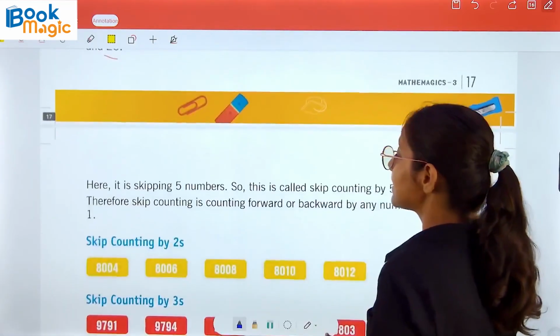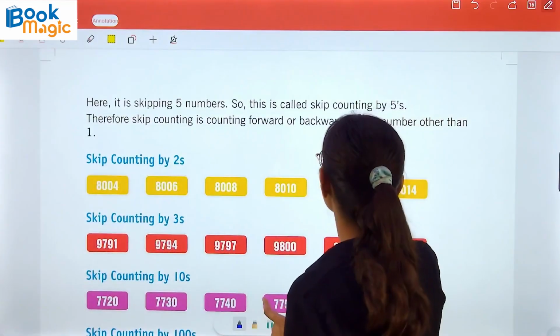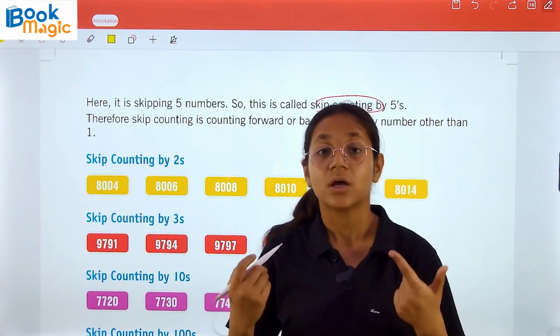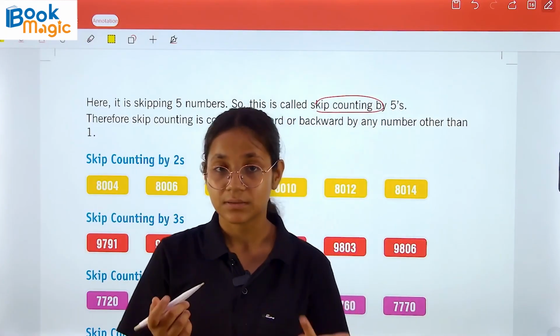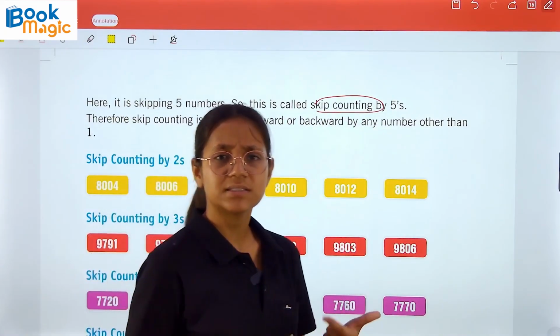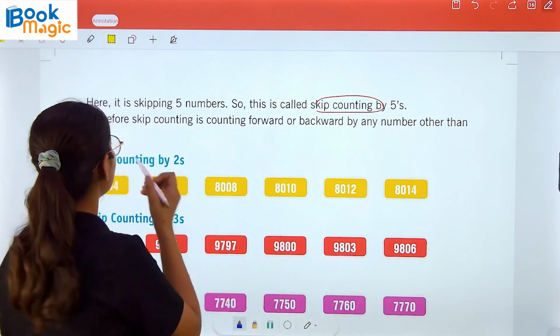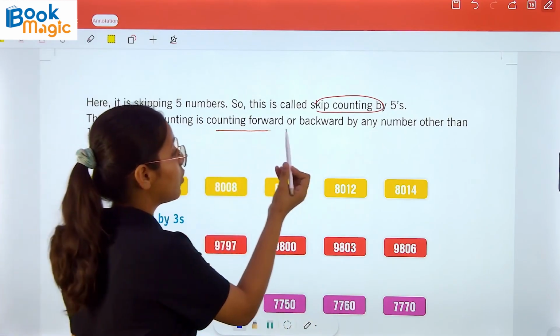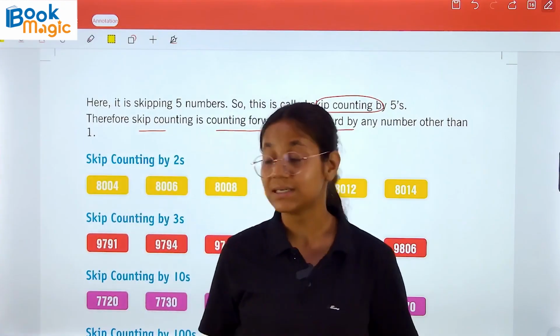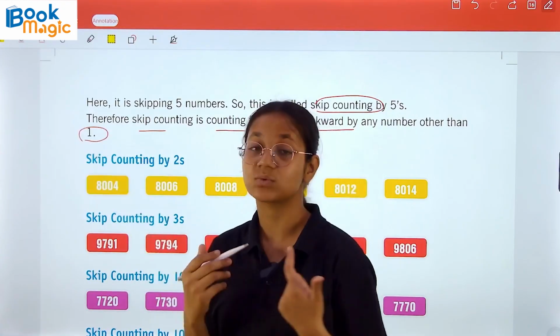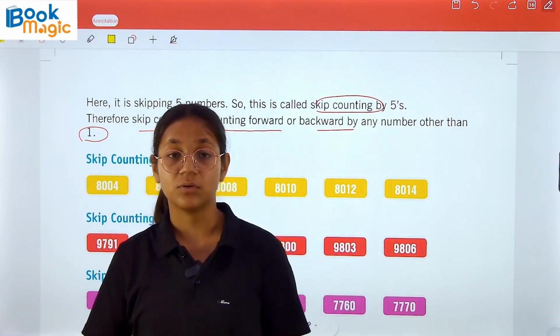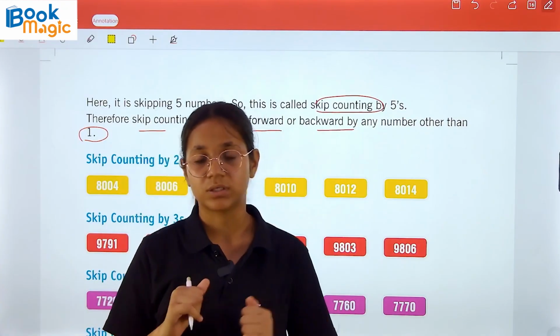Okay, so here it is, skipping 5 numbers. So this is called skip counting. But just skipping one number doesn't mean it is skip counting, because that is just forward counting. Therefore, skip counting is counting forward or backward by any number other than 1, because if it's 1, it will be meant as forward and backward counting.